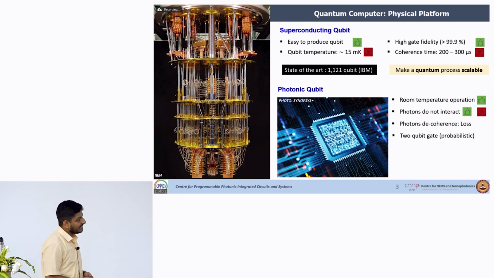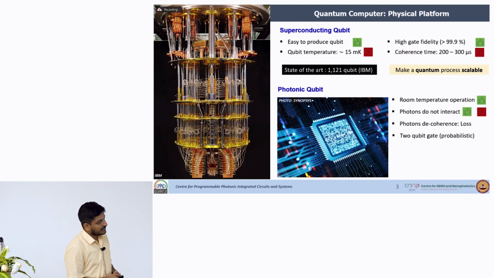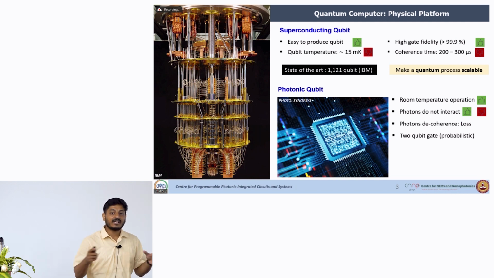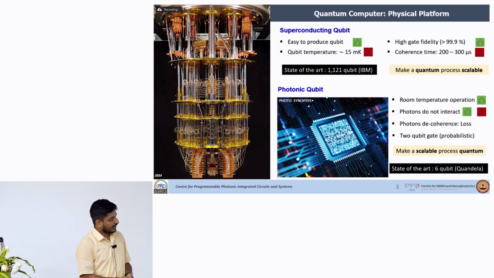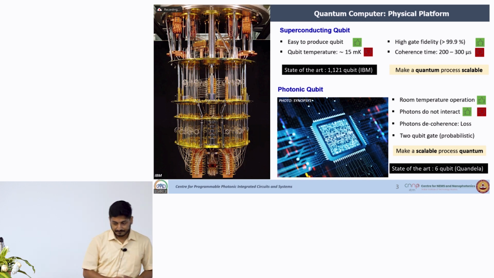But through classical integrated photonics, people have demonstrated more than thousands of optical devices on a single chip. So people realized, okay, this is a scalable system, we can take the challenge to make it quantum and go to more than 1 million physical qubits. Now these people have started later. At the present moment, one company, Quandela from France, has demonstrated a 6 qubit processor.